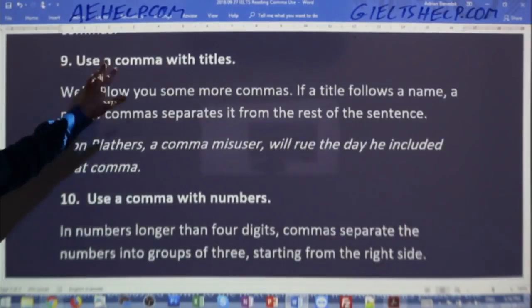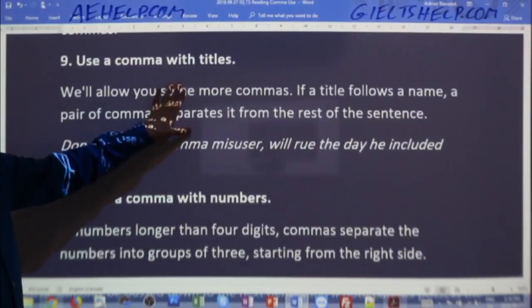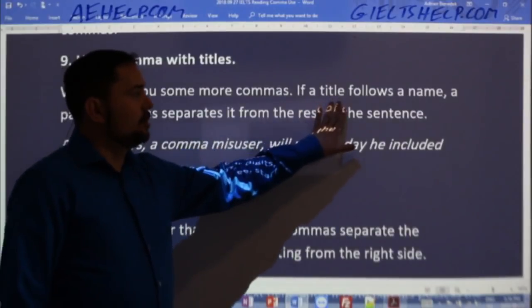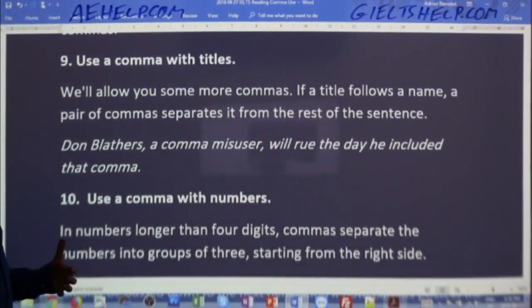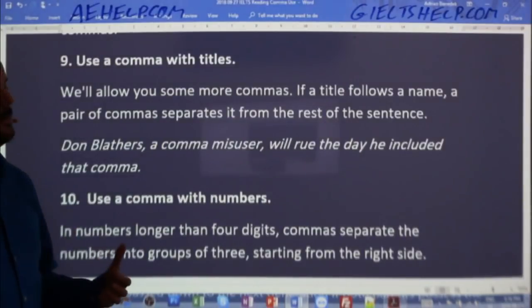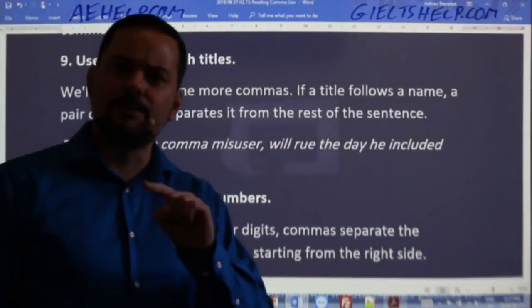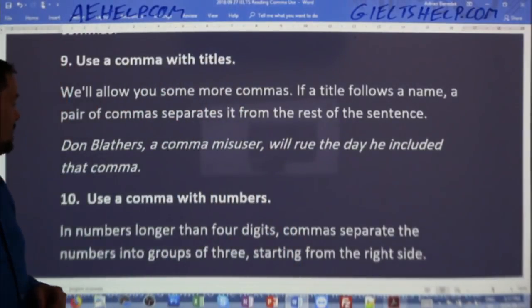Okay, so here we're going to explain the usage of commas with titles. So again, a little bit more permission to use commas. If a title follows a name, so if you have a title coming after a name, then there is a comma that will separate it from the rest of the sentence. And I think one of you actually did that in your previous examples, which was kind of nice.